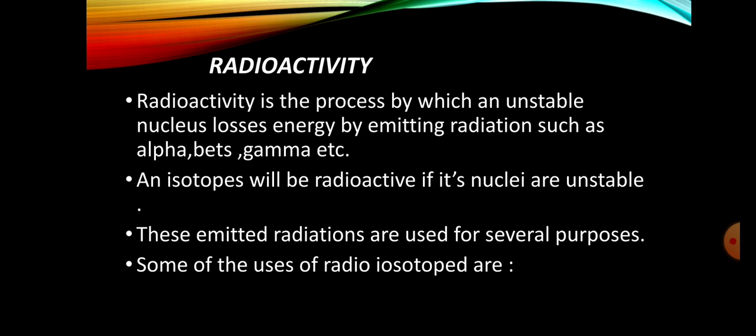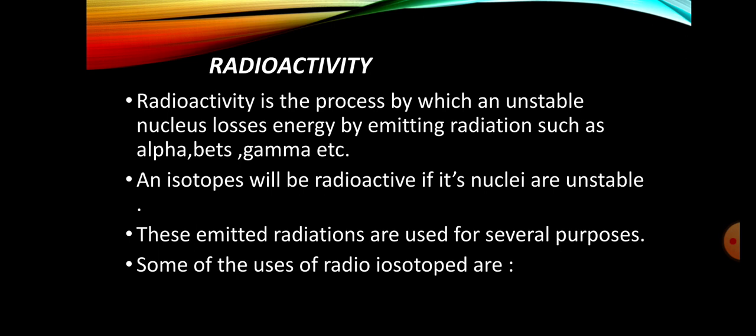To gain stability, the unstable nucleus loses energy in the form of emitted radiations, alpha, beta and gamma.